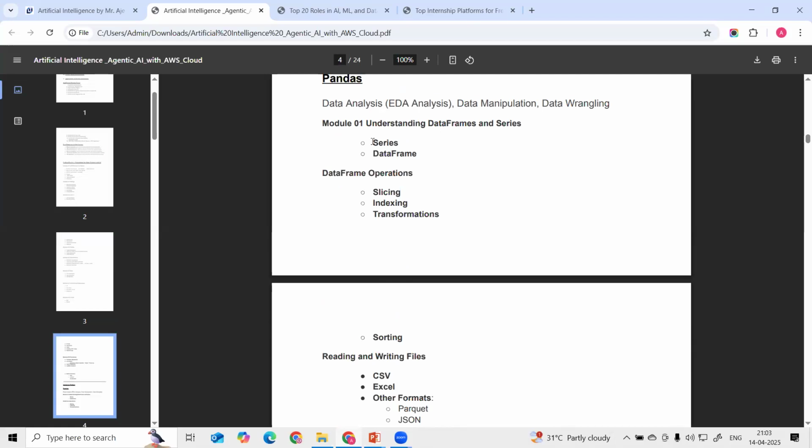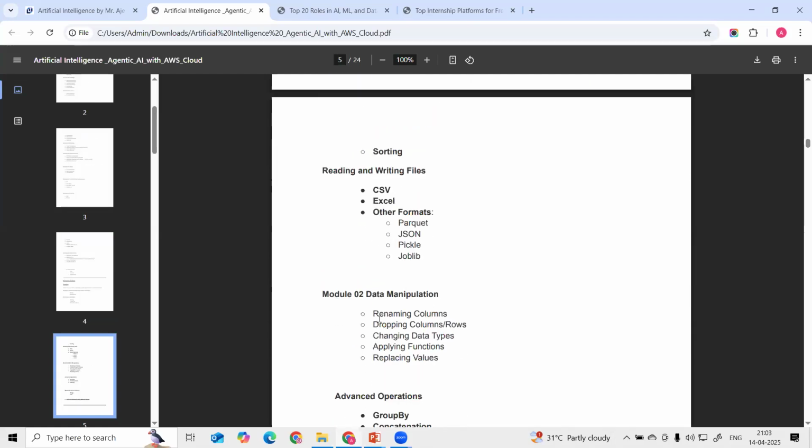Here we will understand what a DataFrame is and what a Series is. In the DataFrame we use different operations: slicing, indexing, transformation, sorting. Then how we can read and write different files: CSV file, Excel file, Parquet, JSON, pickle, joblib. These are the different files. Other than this I will also be covering more, but I have just taken these as the most famous examples.